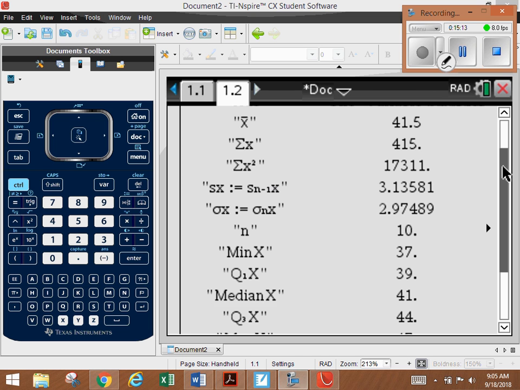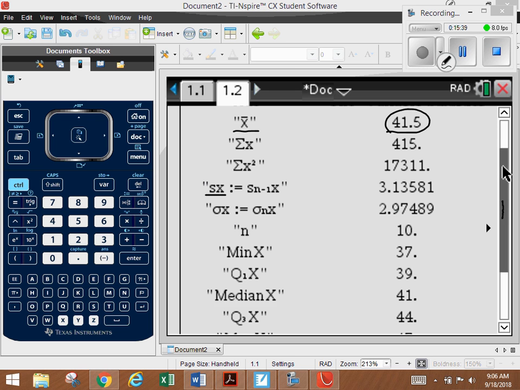As we've discussed before, that's your mean, right? So there's our mean. We knew that, we've already calculated that ahead of time. So let's find our standard deviation. In this case, we're looking at this one, standard deviation of x, right?